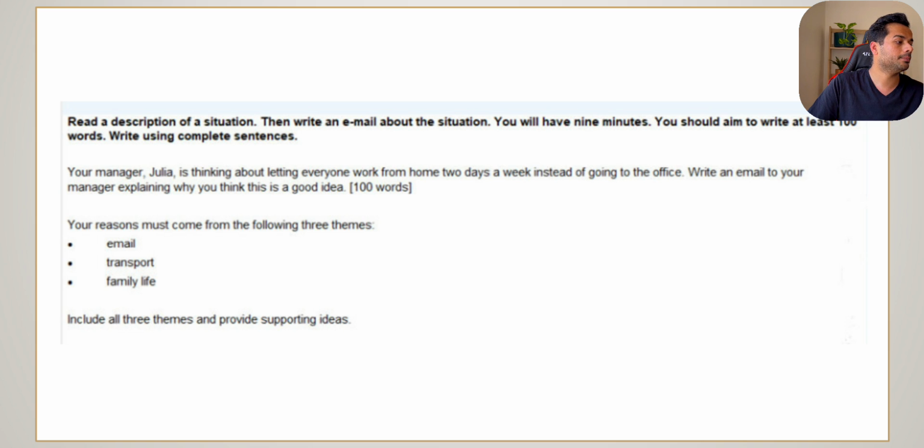Your reasons must come from the following 3 themes. It has to come from an email point of view. It has to come from a transport point of view. And it has to come from a family and life point of view. So that means your ideas have to be related to these 3 components only. You can have anything extra if you want, but I don't think you will have the word limit for that. But these 3 keywords you definitely have to use. Include all 3 themes and provide supporting ideas. So we have to make sure we include all these 3 things and our ideas have to revolve around that.